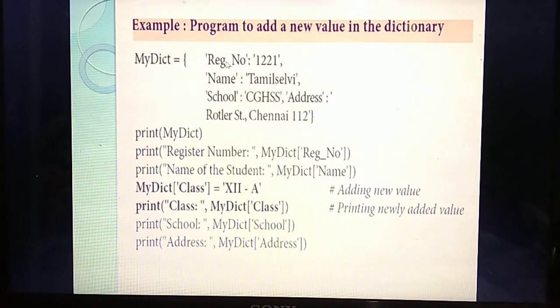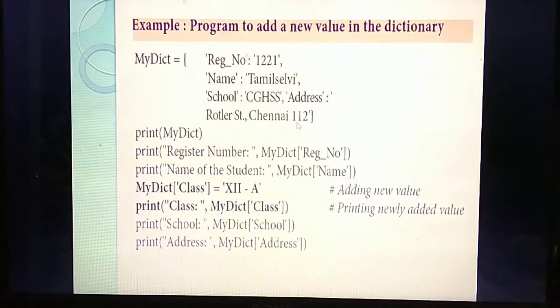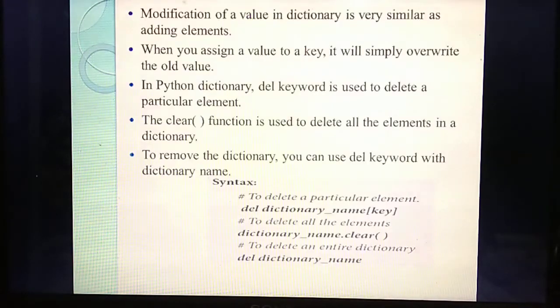Second output: register number 1221. What register number? 1221. The name of the student, Tamil Selvi. Then the third element will display: class, class 12A. Understand? Next, school, GHS. Then address, this address. Understand? This is the program for adding more elements inside the dictionary. Very easy, only this one.